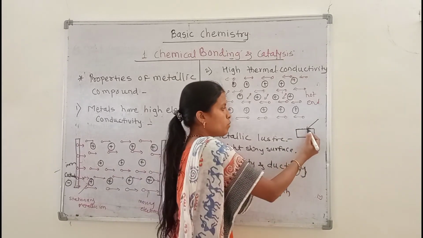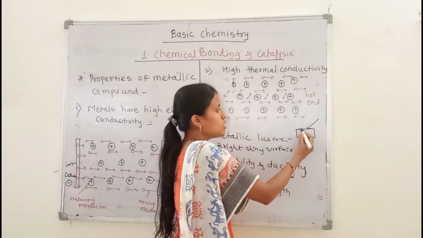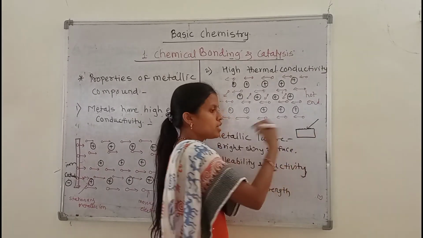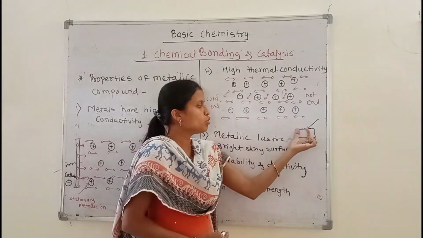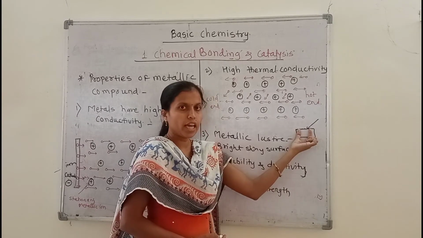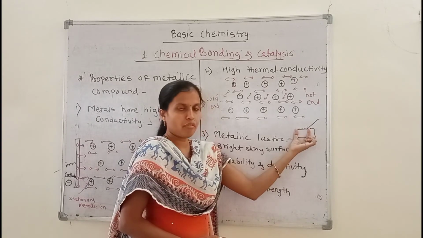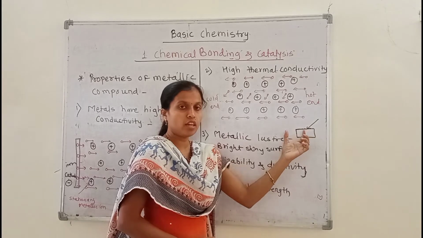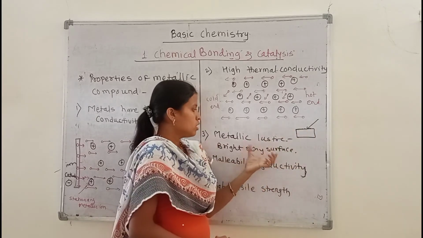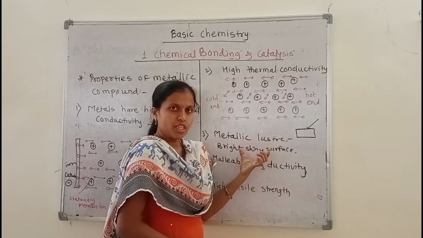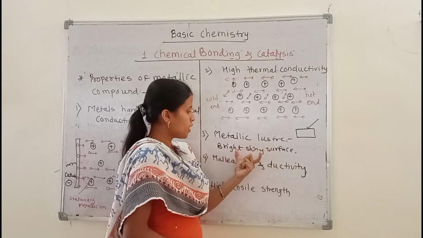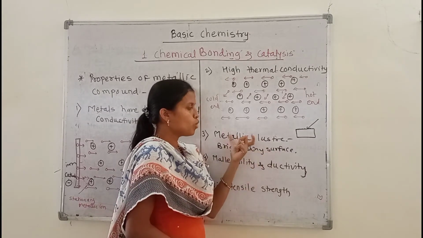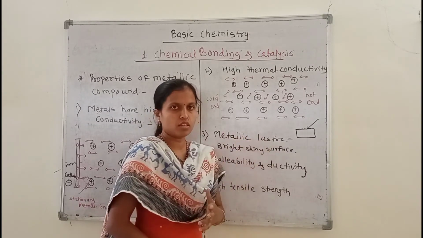Due to this electromagnetic energy generated on the surface, metals show a bright shiny surface, okay. So this property of metals, the bright shiny surface, is called metallic luster.